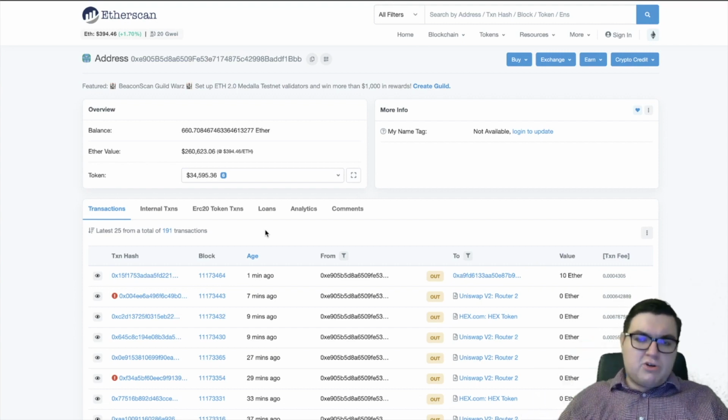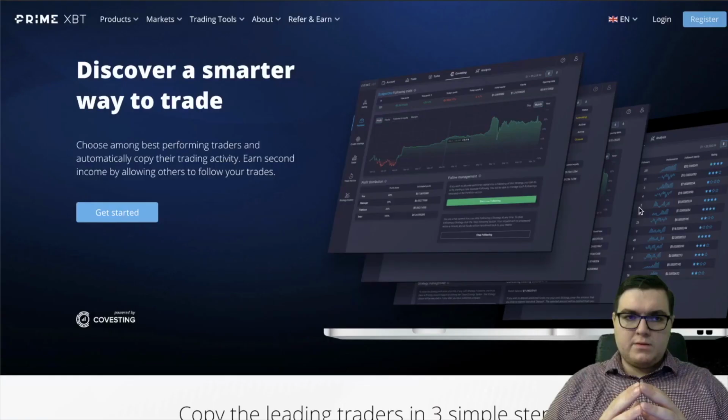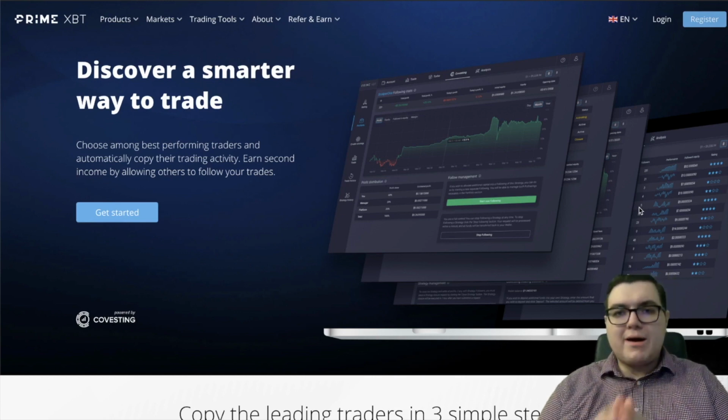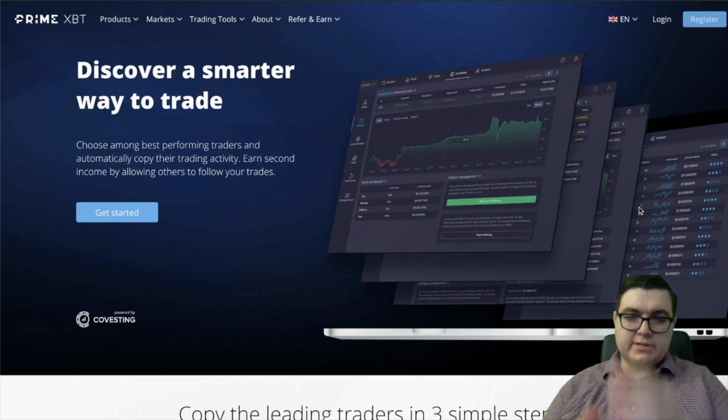Then you're just going to monitor that wallet. If they decide to sell, again, look into the reasons of why, what's going on over the next few days, next few weeks. You might decide to sell as well. So a lot of crypto traders have been asking on Reddit, can they do co-vesting? Can they do these copy trades using PrimeXBT? So this is the more popular option, I guess, for cryptocurrency as well.